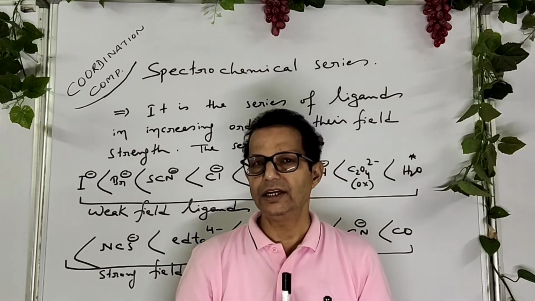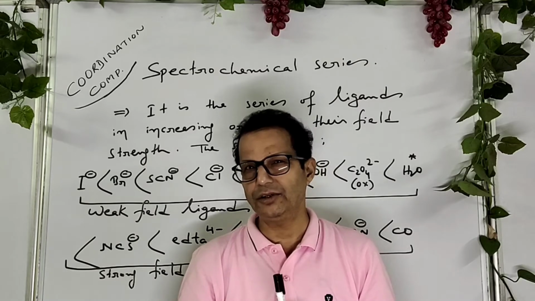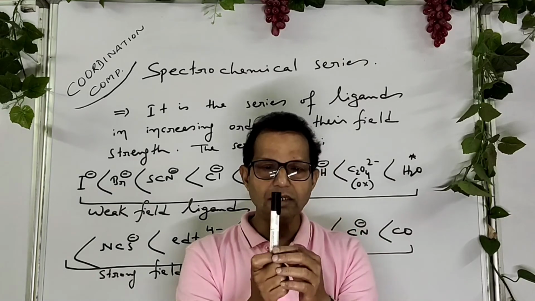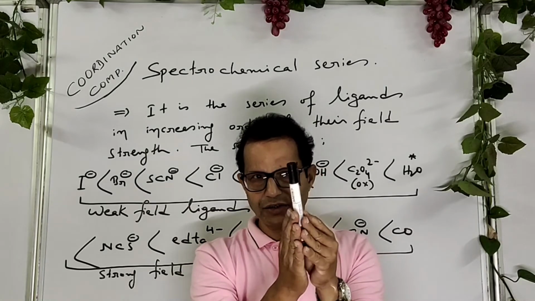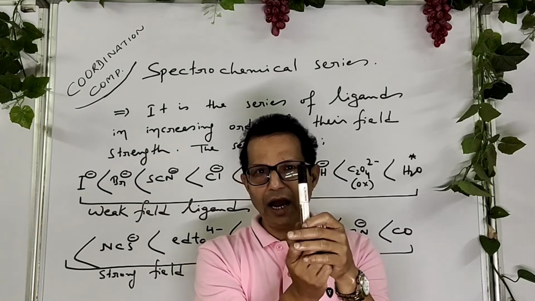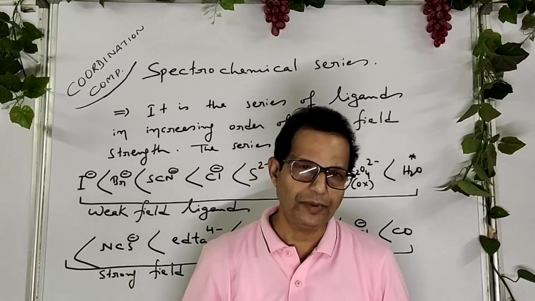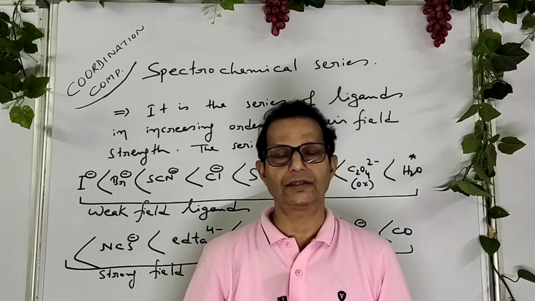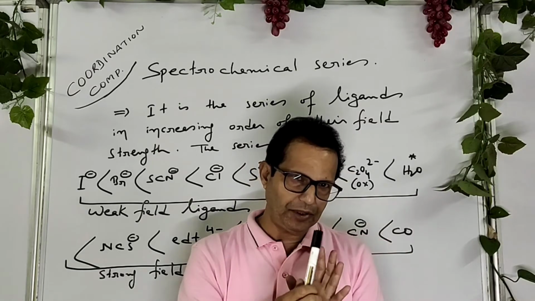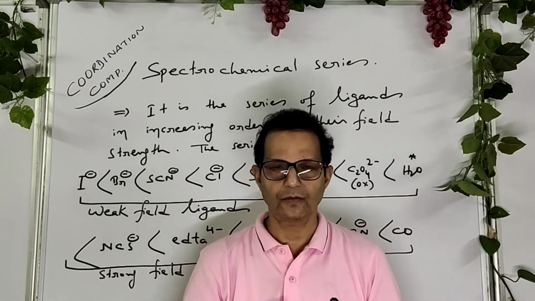In that case, d2sp3 hybridization takes place. There are some complexes which rotate fast, at a high speed, they are called high spin complex or outer orbital complex. In that case, sp3d2 hybridization takes place.